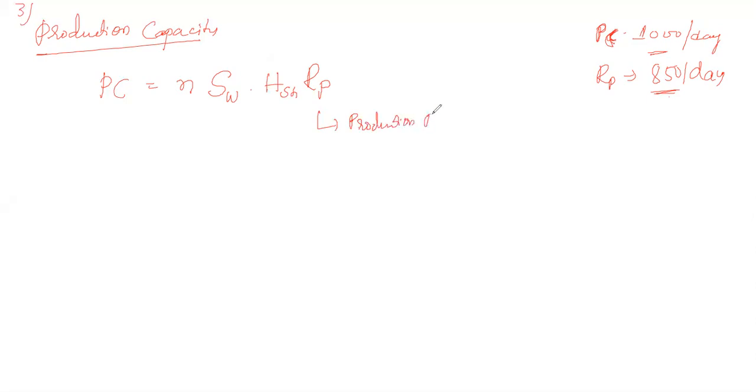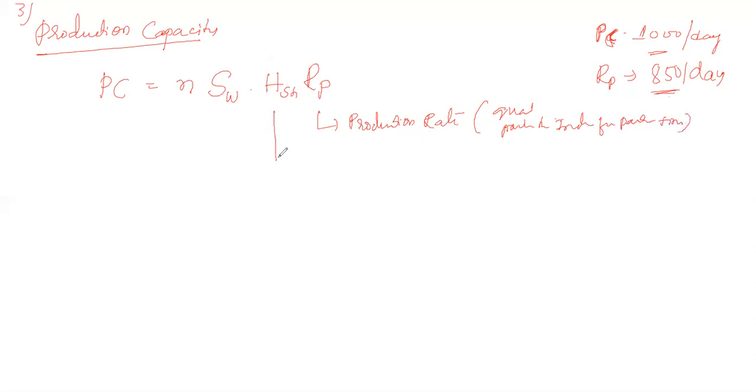Here R is the production rate. Production rate is exactly what the industry can produce for a particular time, for a day, per week, for a month, or for a year. So it is the quantity produced by the industry for a particular time. It is called the production rate.